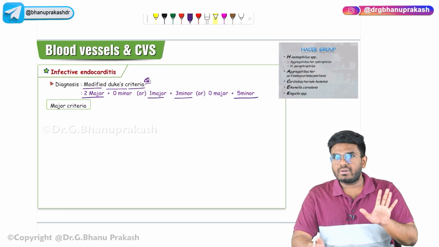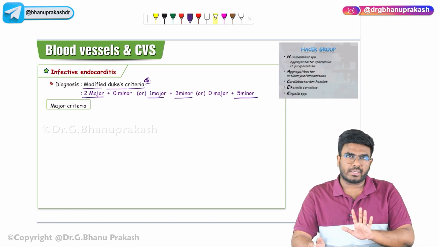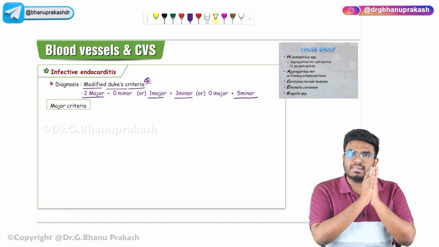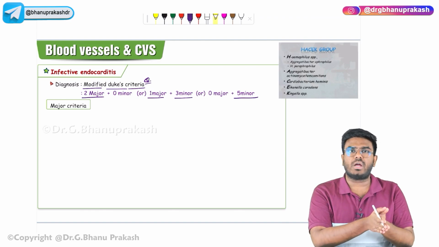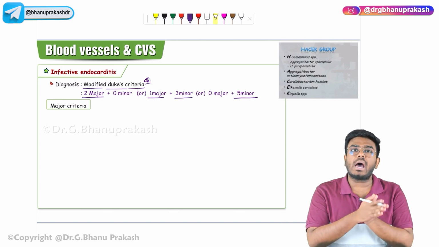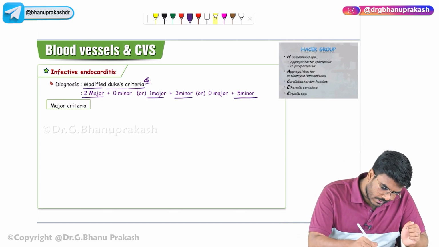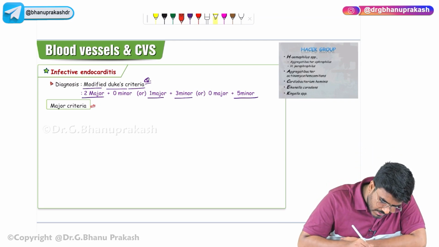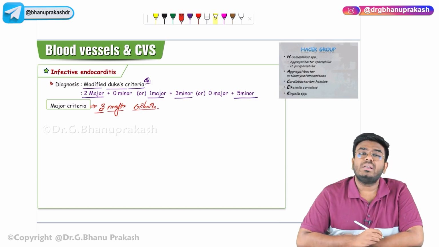Still now, I haven't discussed any major or minor criteria. But what I am saying is, to say that this patient is having infectious endocarditis, the patient should have two major criteria or one major plus three minor criteria or at least five minor criteria. So, having said that, now let's discuss what the major criteria are. How many major criteria are there? There are three major criteria. What are these three major criteria?